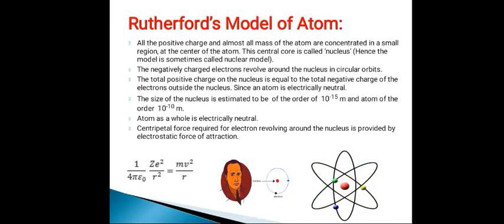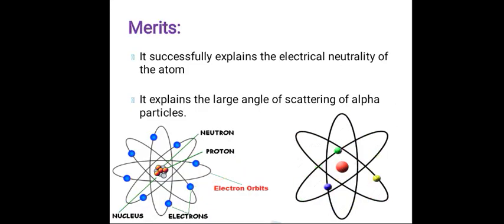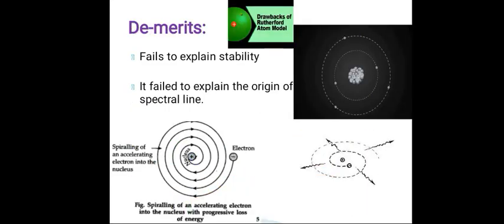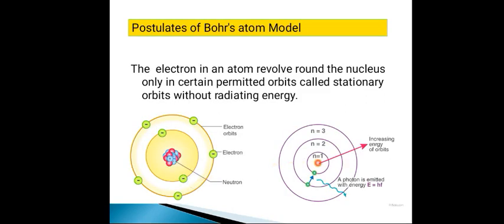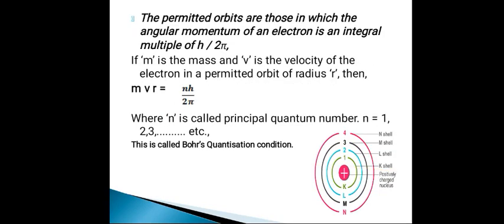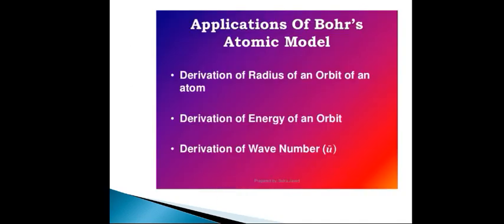With all these discussions, Rutherford's model of an atom with its postulates, merits and demerits, and Bohr's atomic model with its three important postulates, we have discussed. So in the next video class we will continue with the applications of Bohr's atomic model.